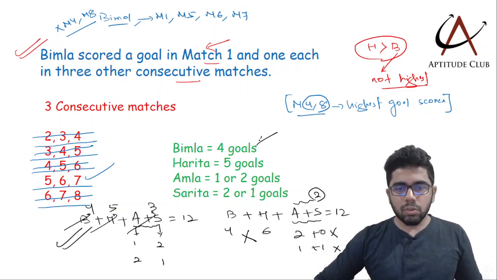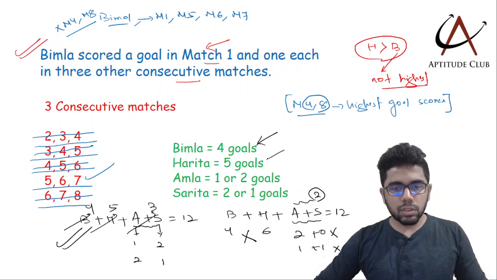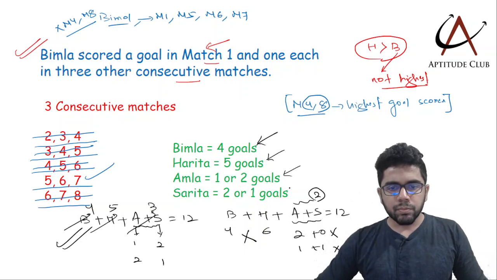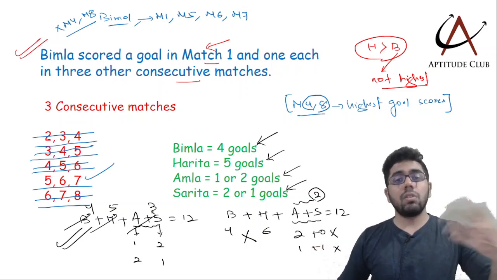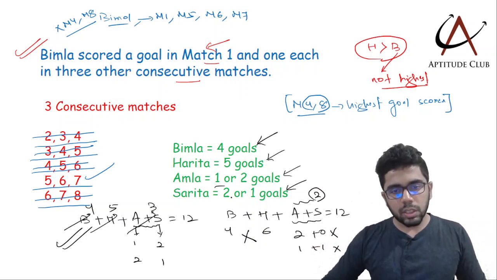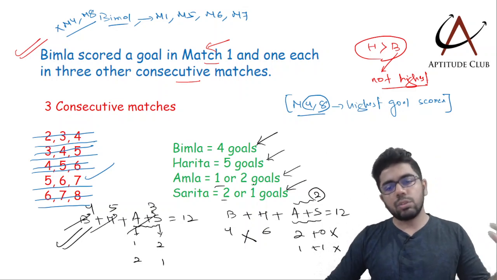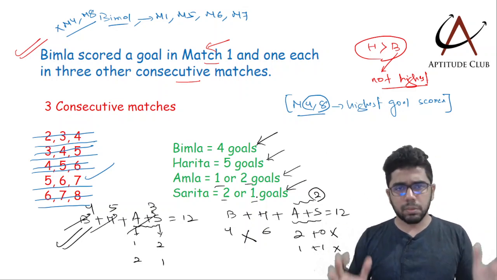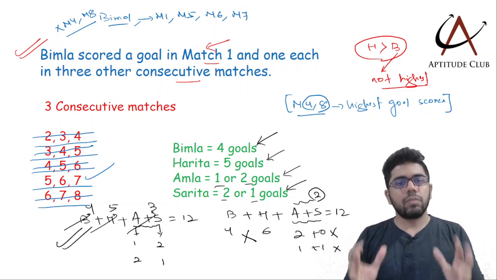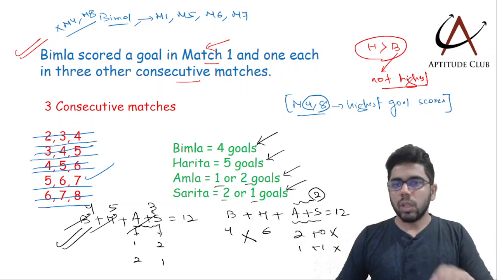So this gives me the total number of goals. Bimla will be 4 goals, Harita is 5 goals, Amla is either 1 or 2 goals, that we don't know. Sarita is again 2 or 1 depending on Amla कितना है. अगर Amla का 1 goal है, Sarita का 2 goals है. If Amla is 2 goals, then Sarita would be 1 goal respectively. But this is what we could conclude. Hope this is making sense.